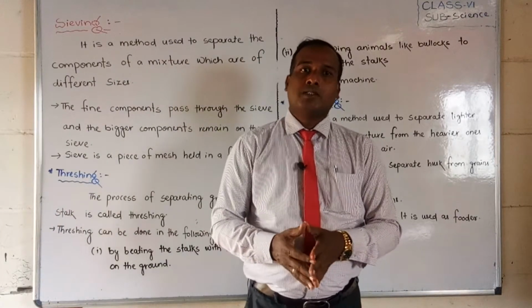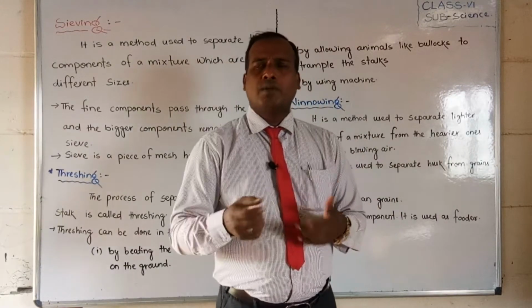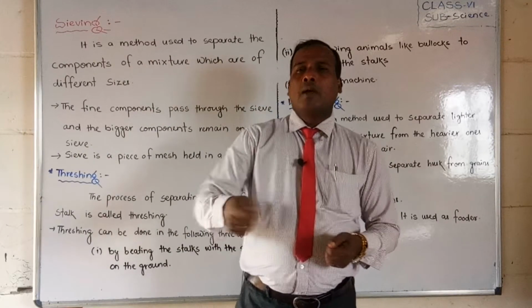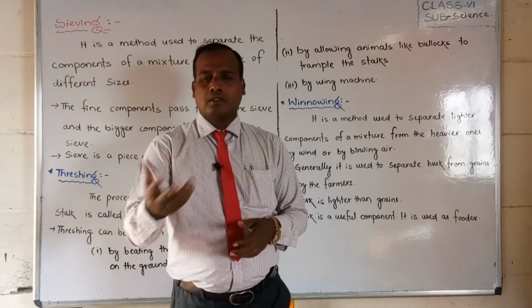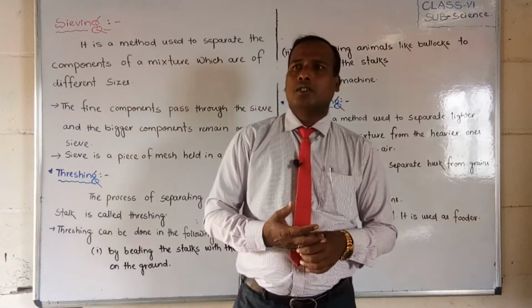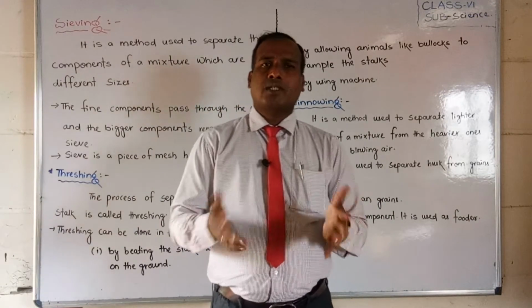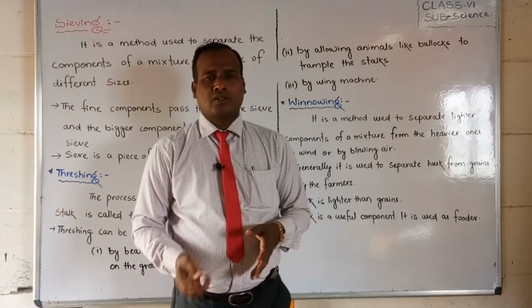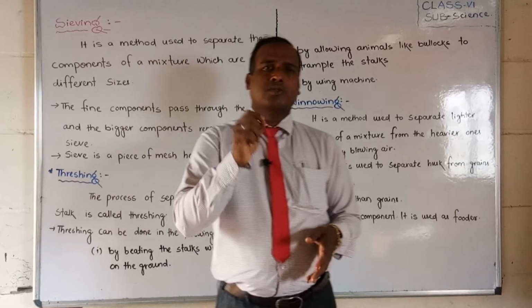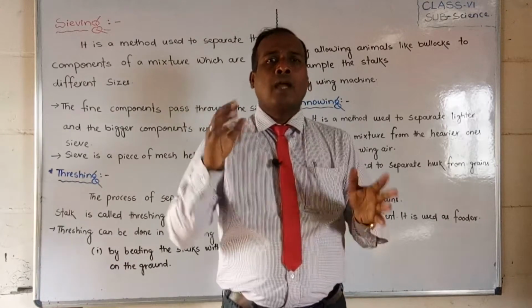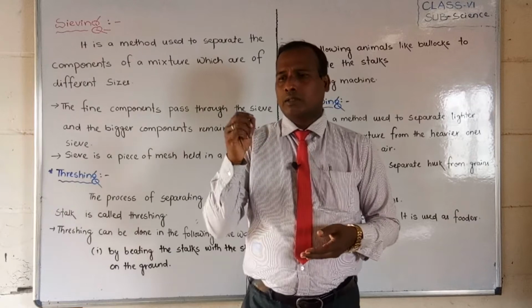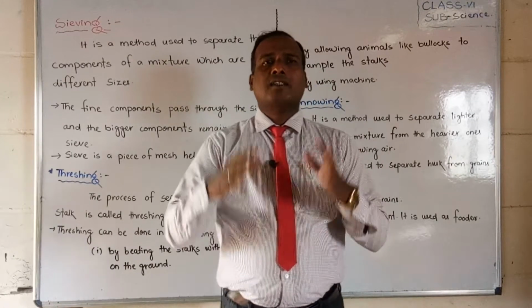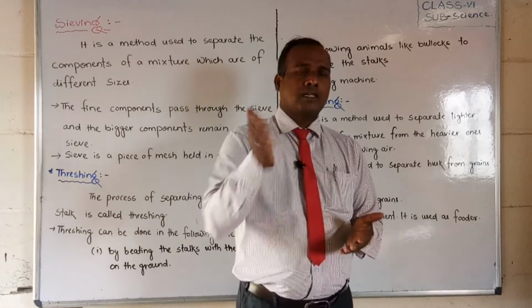Okay, so that is called a frame. Maybe it is a round type that we are using to filter atta or flour or whatever we are using, and that means fine particles we can take out. There are particular holes, the same kinds of holes, and through them the pure particles will come out.